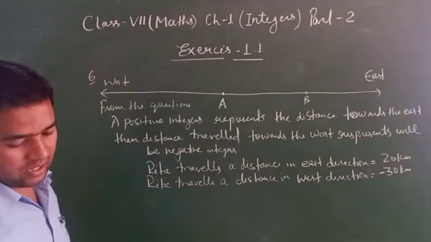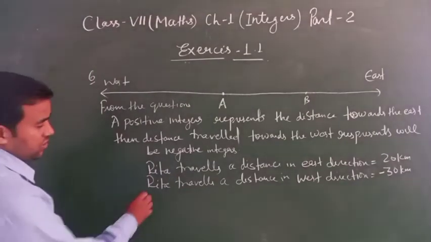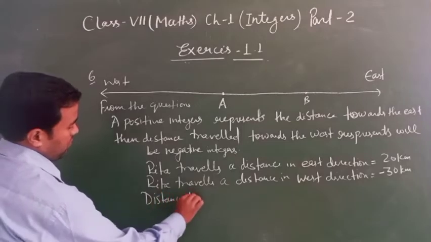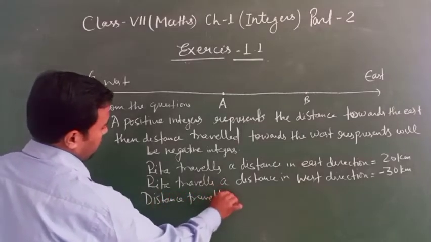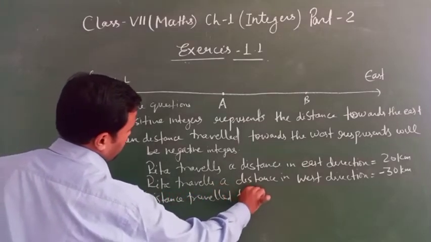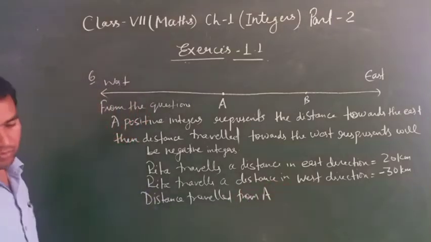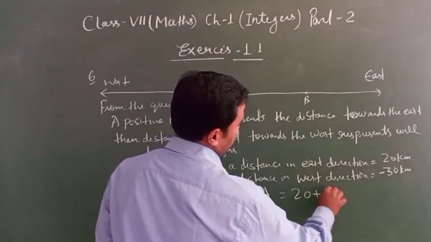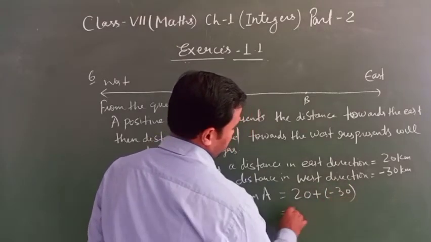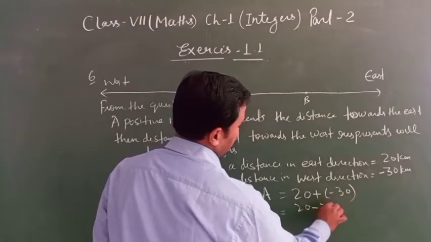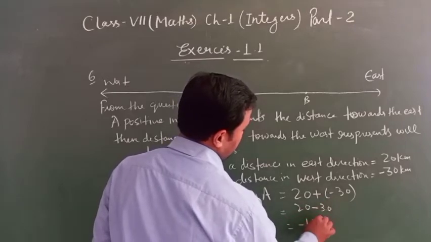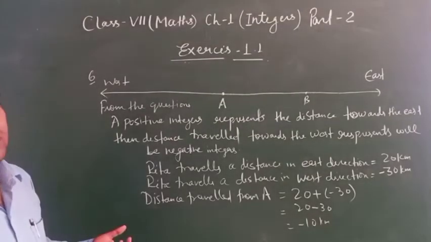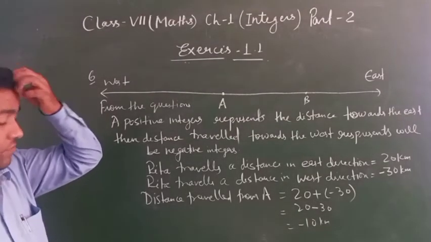Clear? After that, final position, distance traveled from A: total 20 plus minus 30. So 20 minus 30, minus 10 kilometer. Clear?